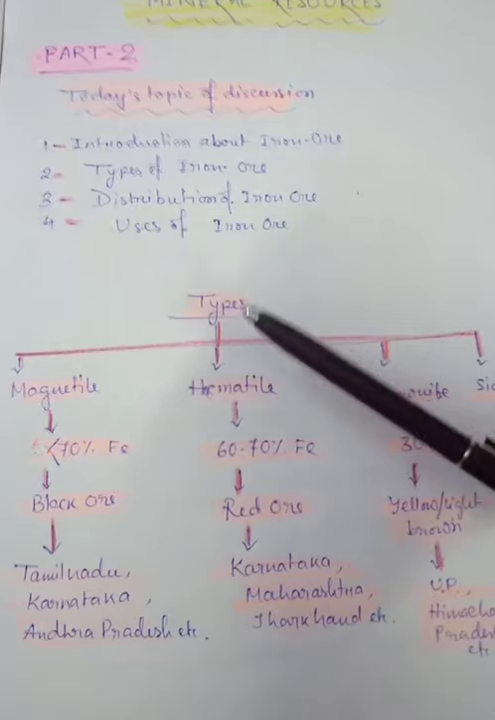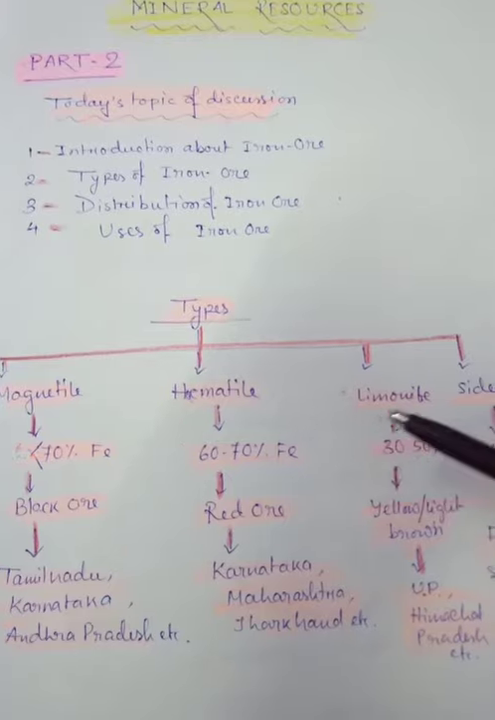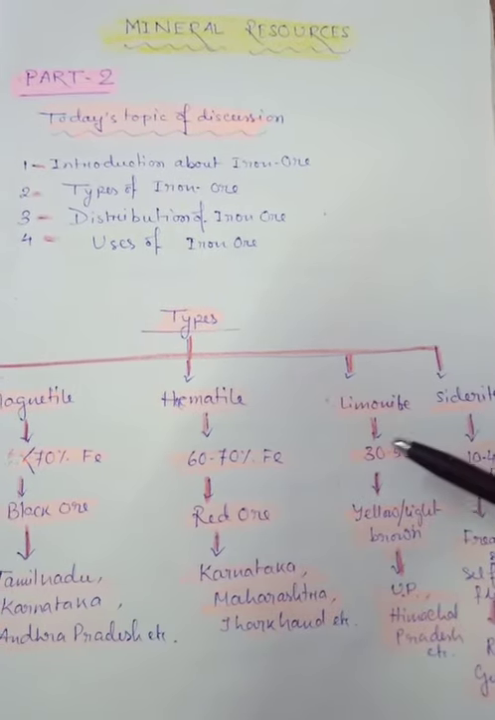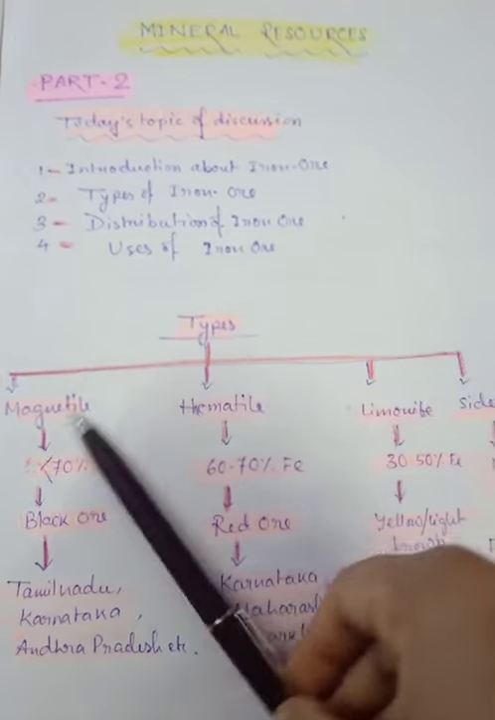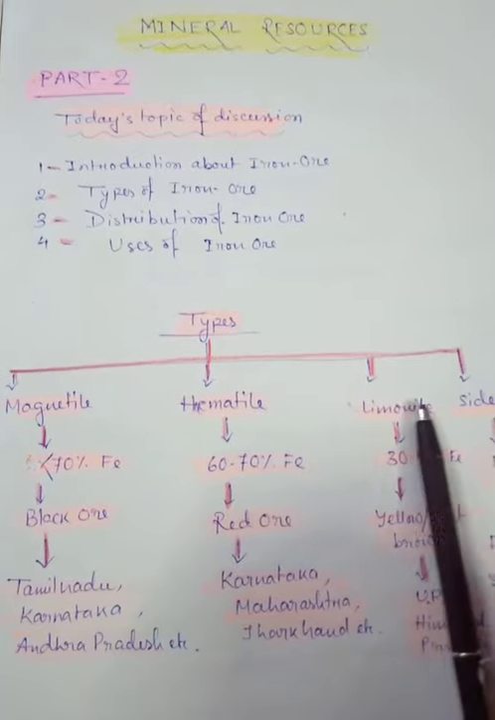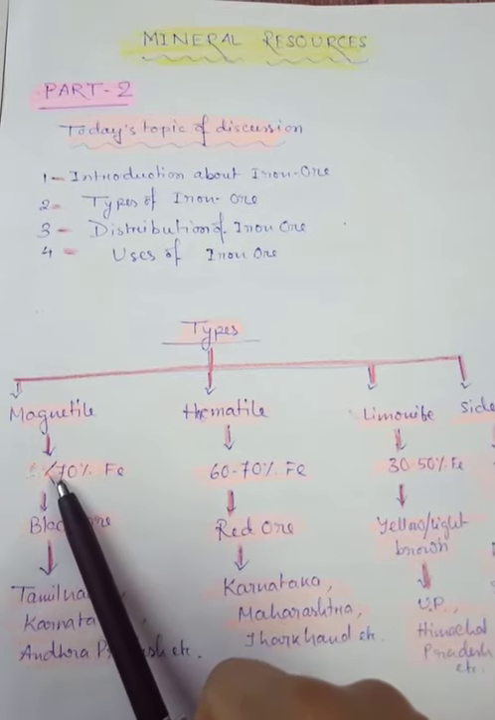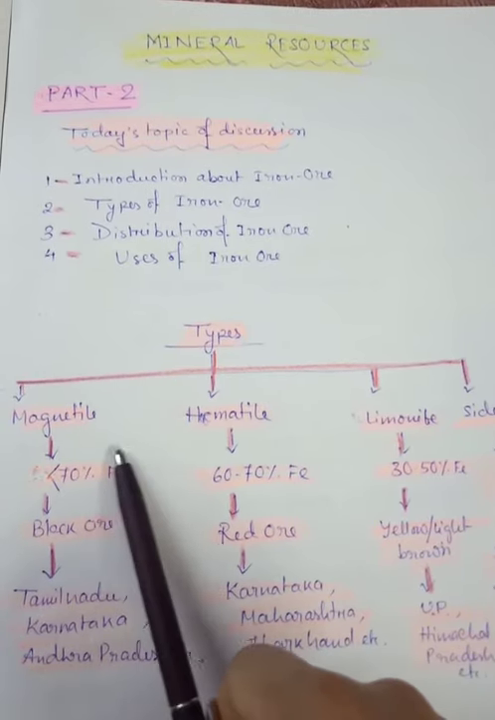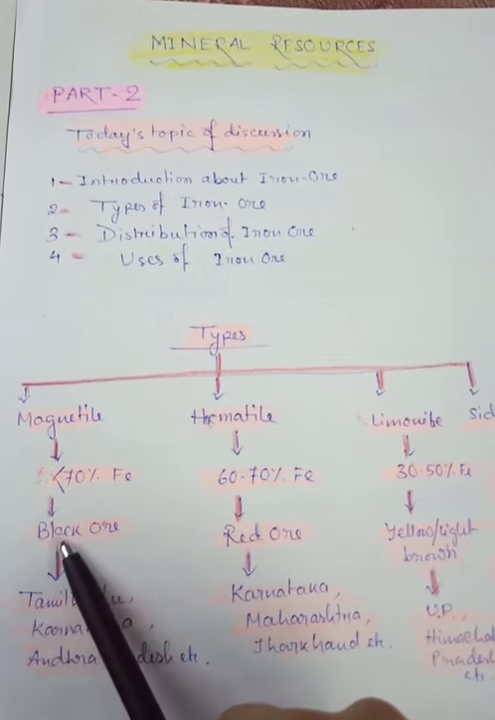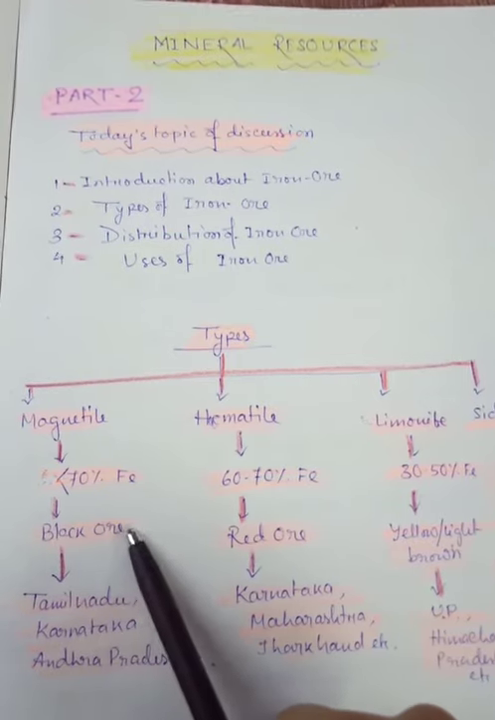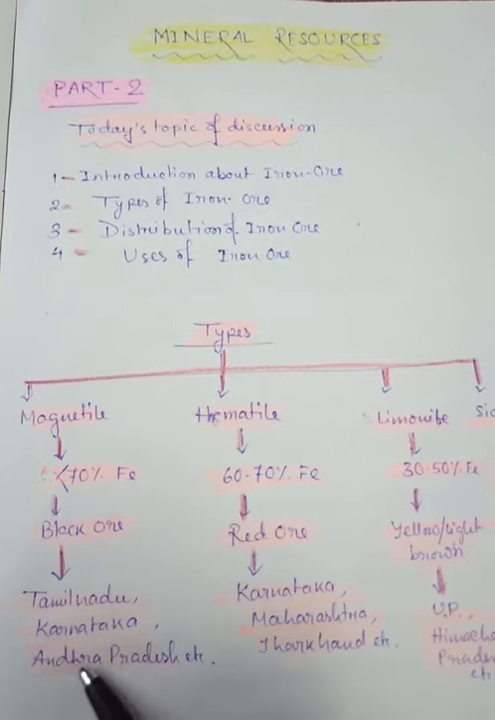First, according to the concentration of iron, it is basically divided into four categories: magnetite, hematite, limonite and siderite. Okay. So what is magnetite? This is the best quality iron ore, and the concentration of iron gradually decreases from here. Magnetite is the best quality iron ore, having more than 70% Fe, that is ferrous or iron. Due to the presence of this iron, it looks black in color, so it is known as the black ore. And where can we see this iron ore? In Tamil Nadu, Karnataka, Andhra Pradesh.